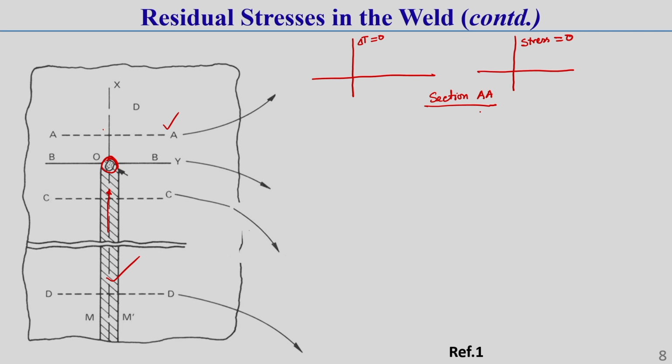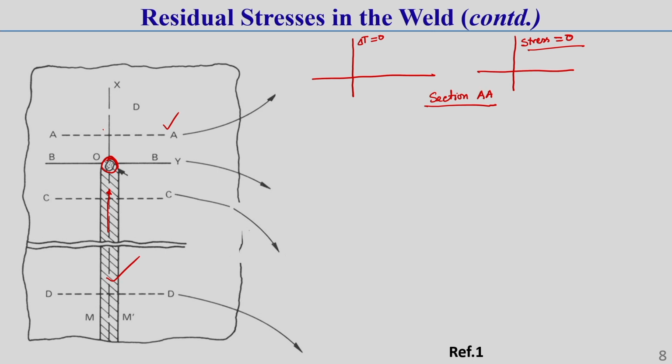Because once something is free to expand and free to contract without any restoring forces inside, that body should not have any residual stress. That is why uniform heating and cooling will not develop residual stress. This you should also keep in mind. So, in section AA, as there is no heating effect, there is no expansion or contraction, and that is why there is no stress.